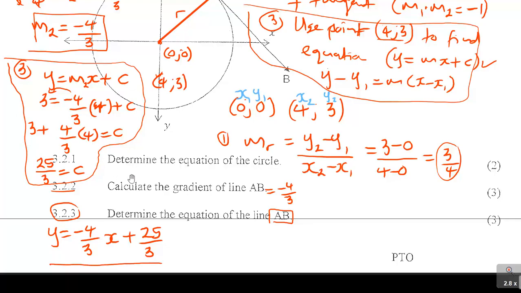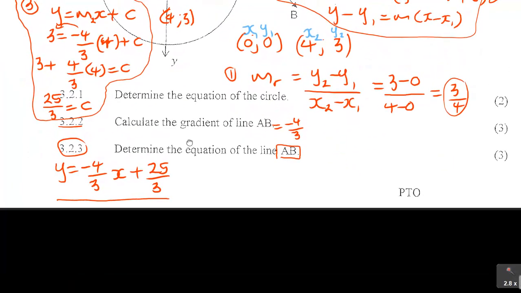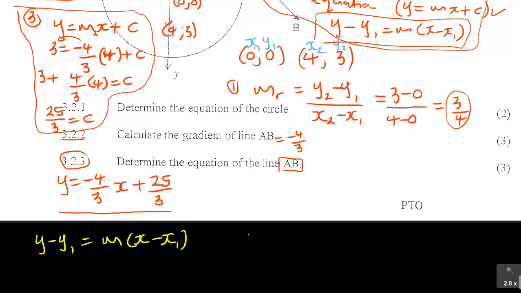But if you needed to use the other equation, in this case, this is the equation. Let's say you wanted to use this one, it will still give you the same answer. This one says y minus y1 is equal to m times (x minus x1). So the point you are having again is (4, 3). So this point becomes your x1, y1. So you've got y minus 3 is equal to m.